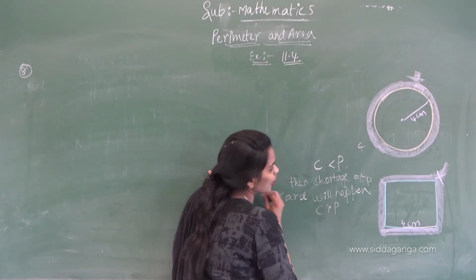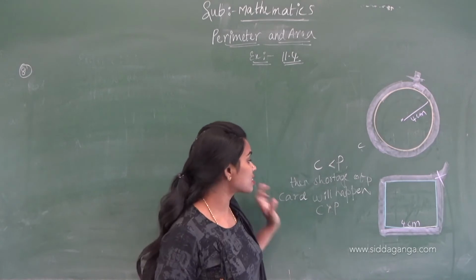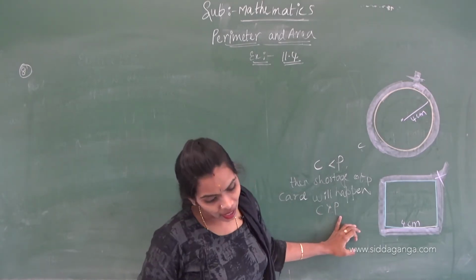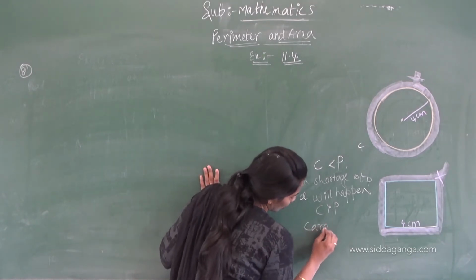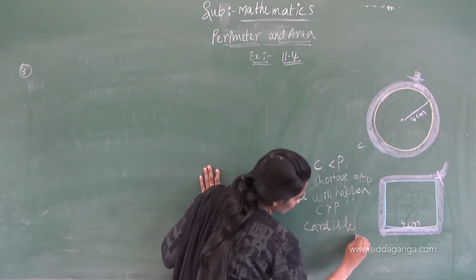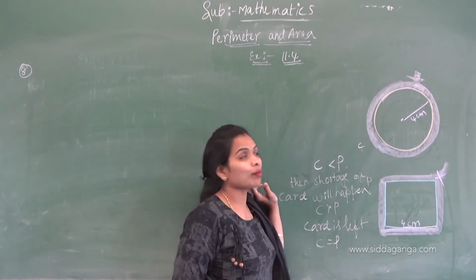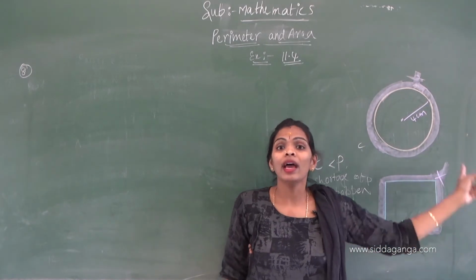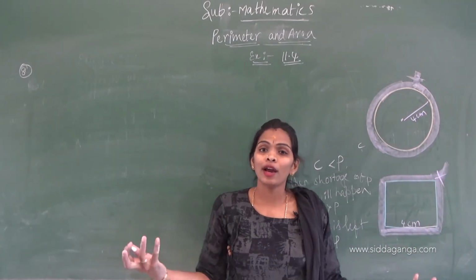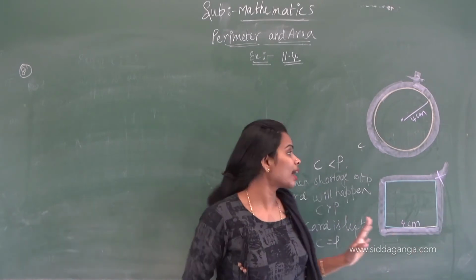If the circumference is greater than the perimeter, then the cord is left. If the circumference is equal to the perimeter, that means the wrapped circumference is equal to the wrapped square perimeter, then nothing is left over and nothing falls short. Correct?